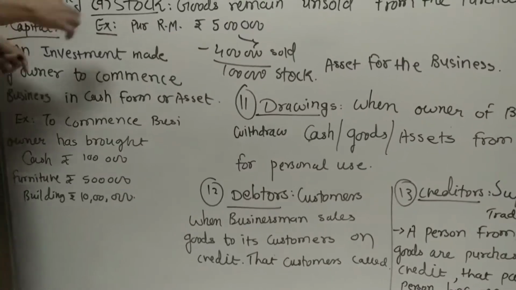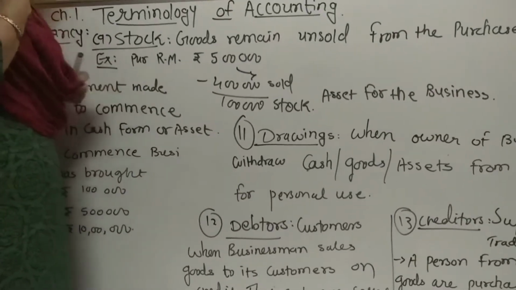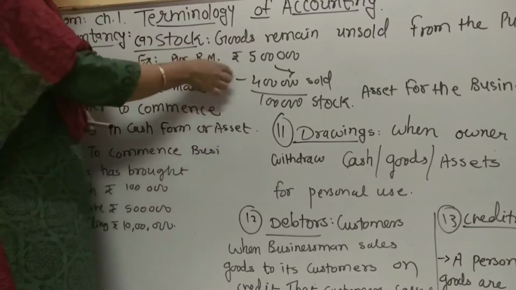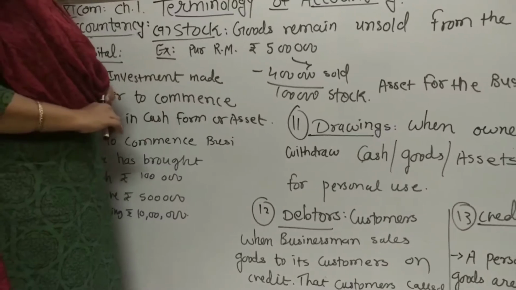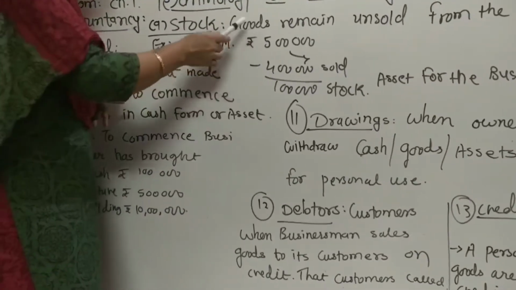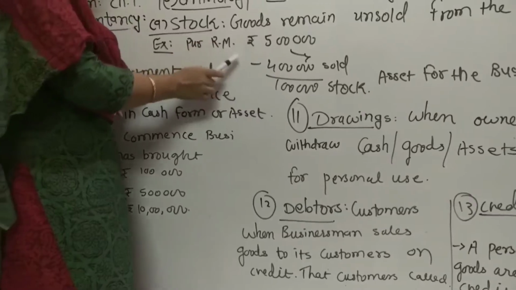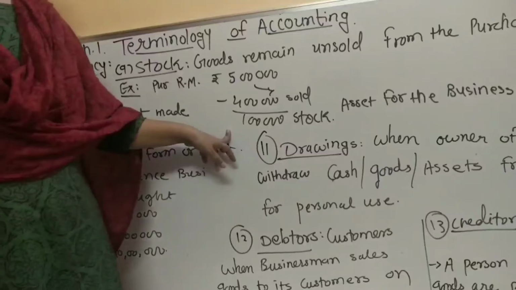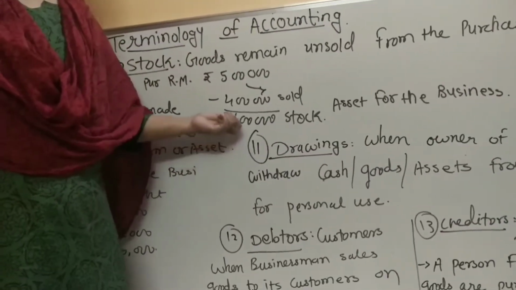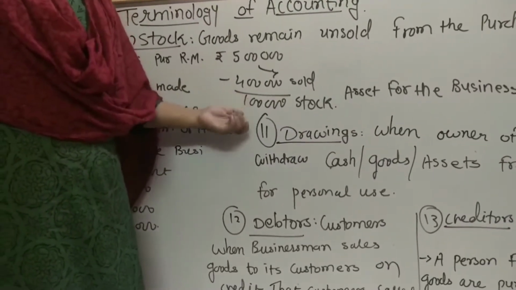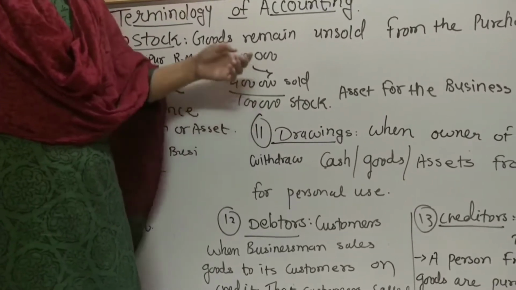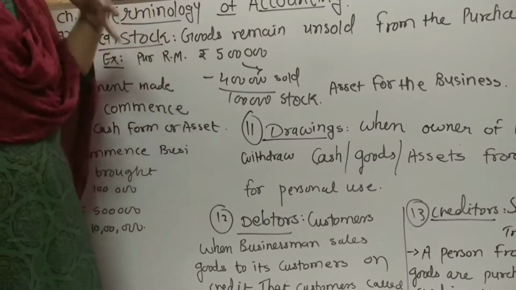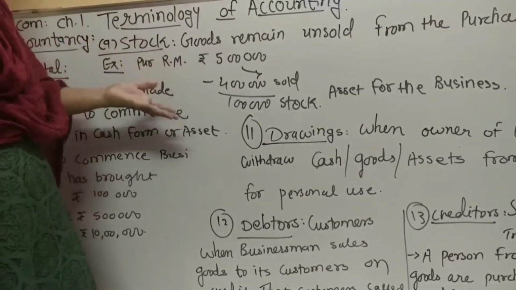For example, I am running my shop, right? For my shop, I have purchased certain raw materials of rupees 5 lakh. मैंने कितने का raw material buy किया है? 5 lakh. With my efforts, I was able to sell it of 4 lakh rupees raw material. 5 lakh में से मैंने कितने का sell कर दिया है? 4 lakh. So how much is remain unsold stock lying in my godown or a shop? That is of 1 lakh. And that thing is called as stock. So the things which is unsold, still remain in a godown, still remain in a shop, is called as stock.